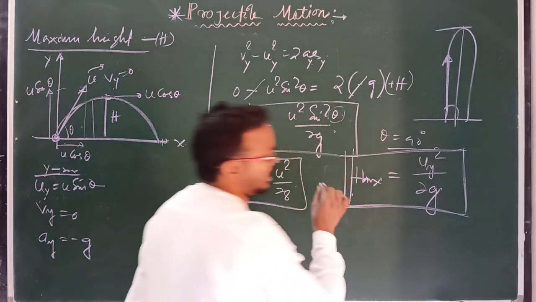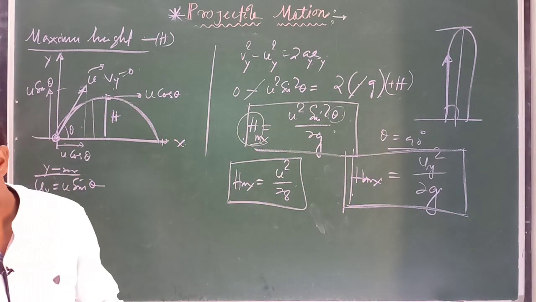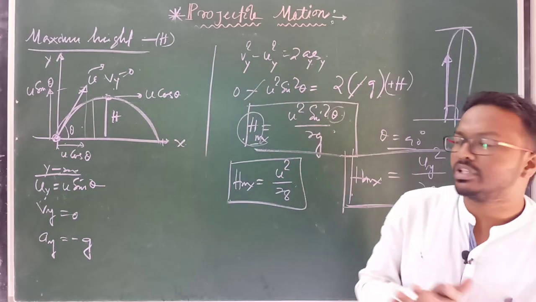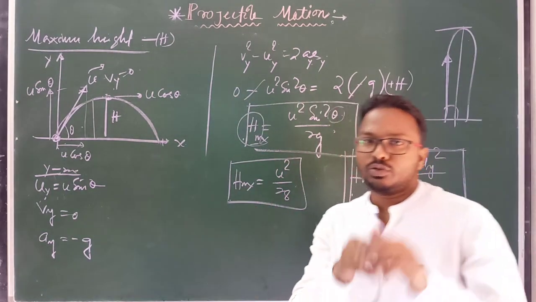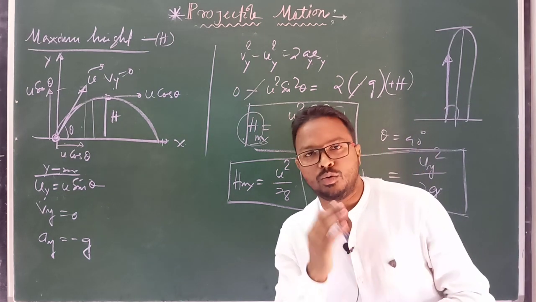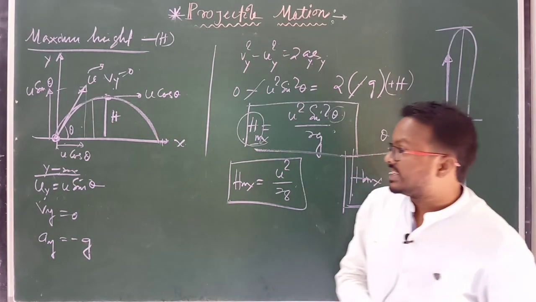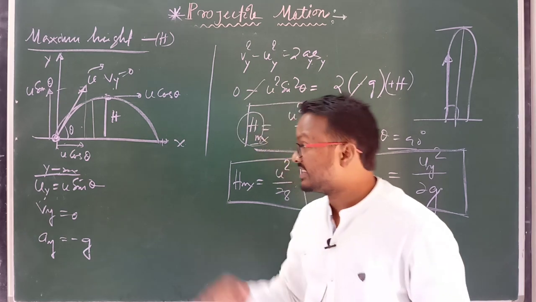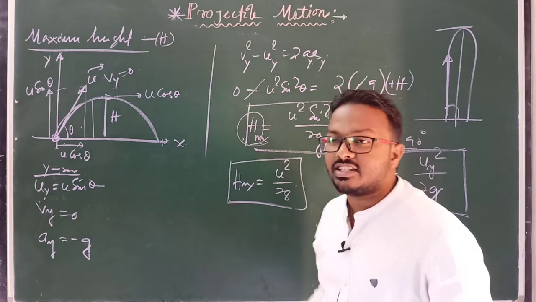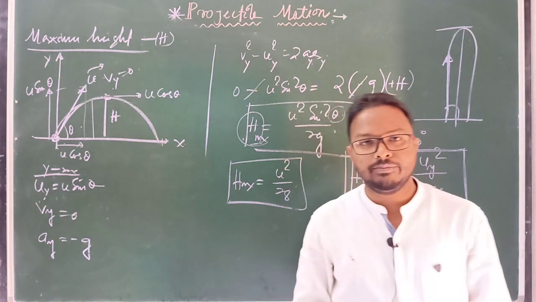Clear? This is the maximum height attained by the projectile during its motion. So dear students, you have to remember this concept, how to use it for projectile motion: what the initial velocity is along the y axis and along the horizontal direction, the x axis. You can apply and solve this by using the kinematic relation. Clear? Thank you all.